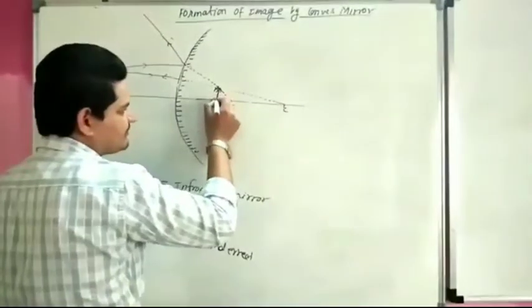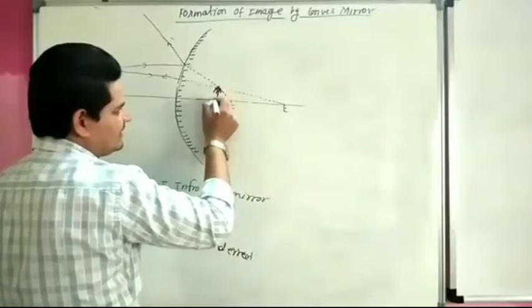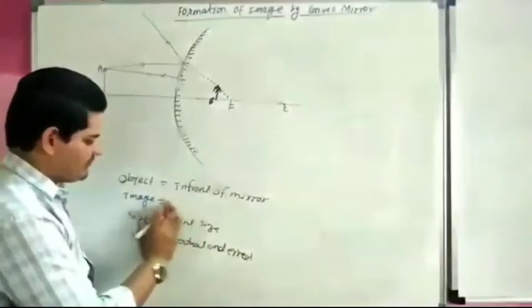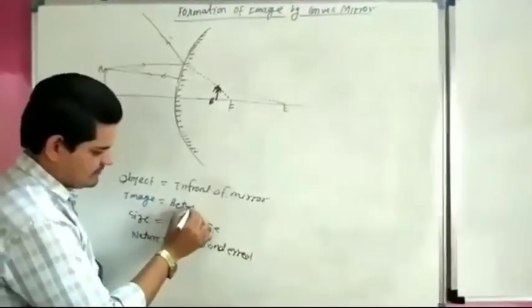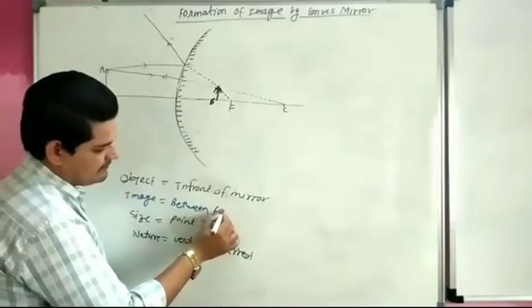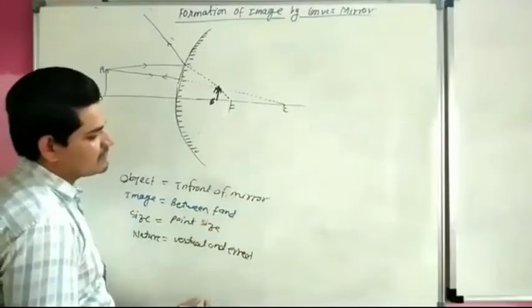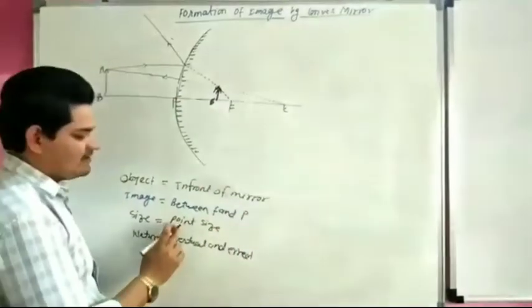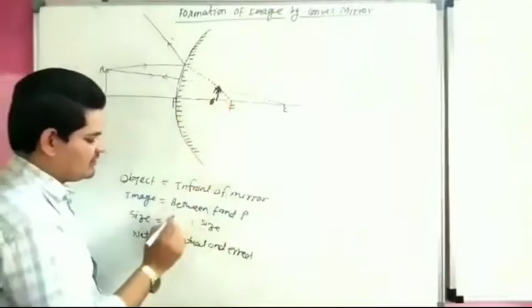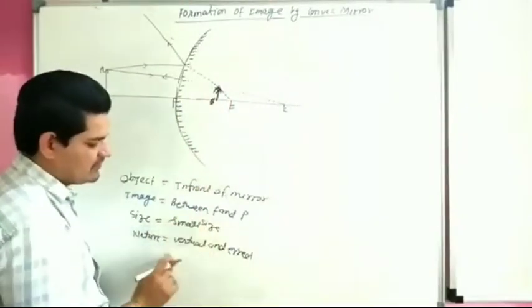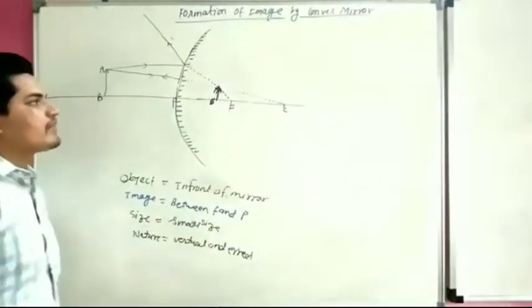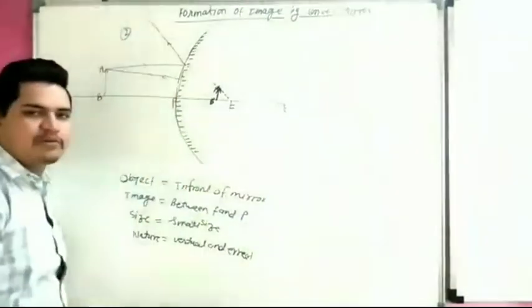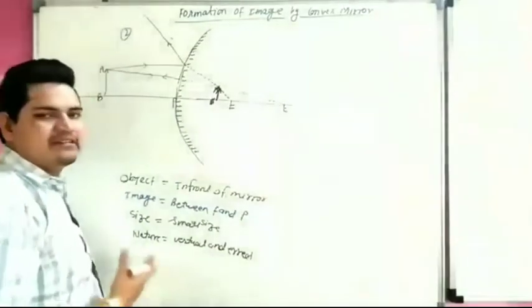This is our image A dash B dash, because both lines meet here. So the image forms between F and this is our pole P. Size is again small, very small. Nature: virtual and erect. So this is the second case for formation of image by convex mirror.